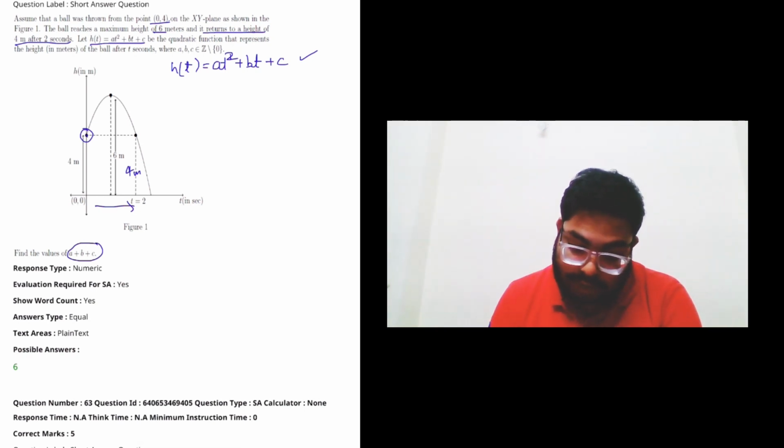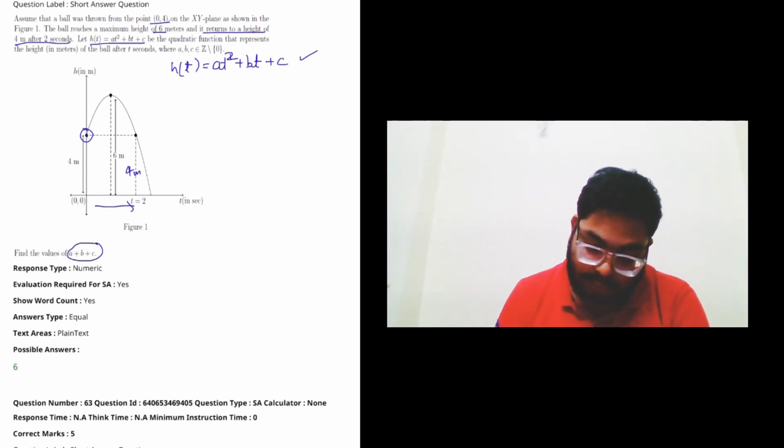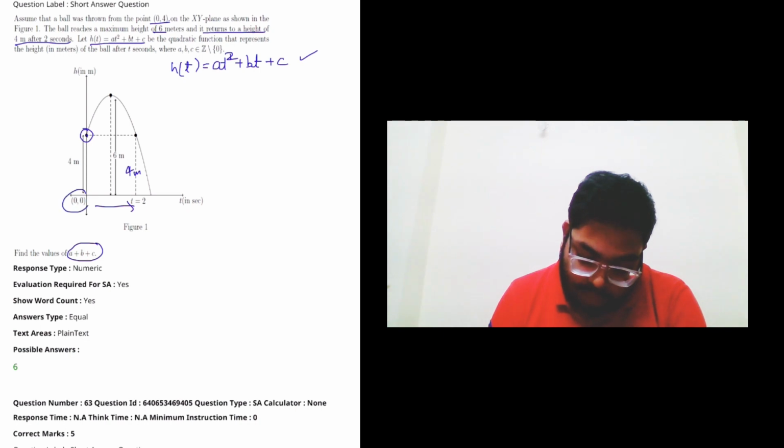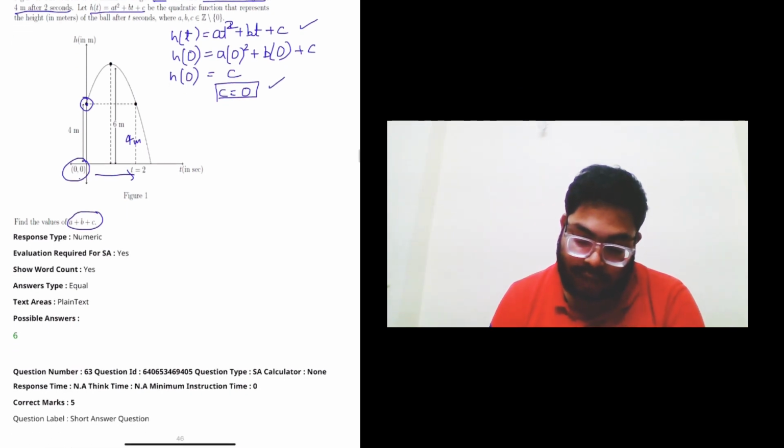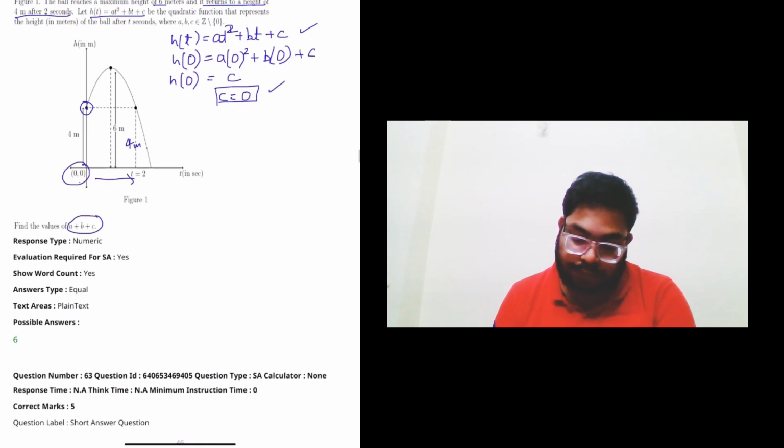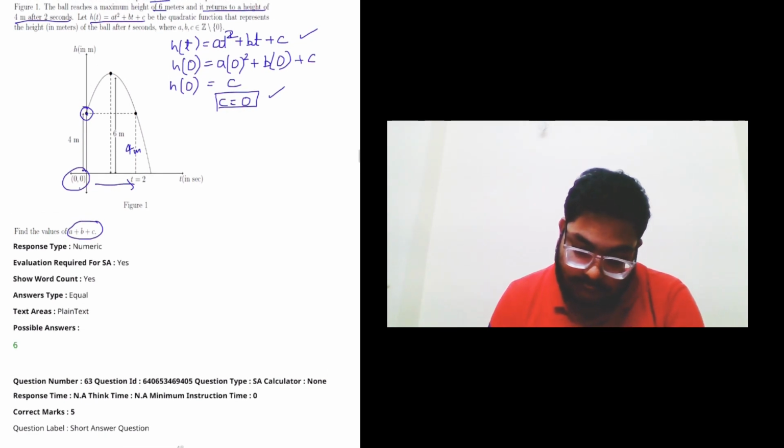In this question you can get confused, but there's no need to get confused. If we see that at t equal 0, the value of h is also 0, so if I put the value of t as 0, I will get 0 only and I will get c. So h of 0 will be 0, so c will be 0. So here we can easily get the value of c.